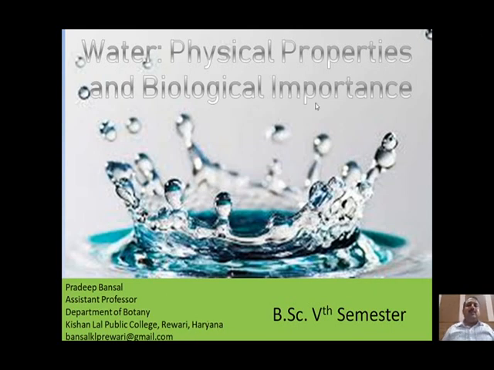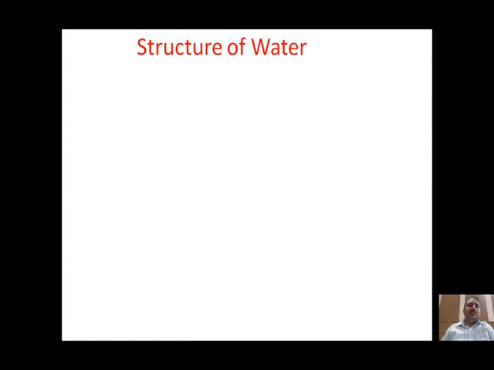Today we are here to discuss the physical properties of water and its biological importance. Water is the main constituent of both plants and animals. 60 to 90% of the body weight of plants and animals is made up of water. And water also acts as the medium in various physiological activities. To start our discussion, we study the structure of water.